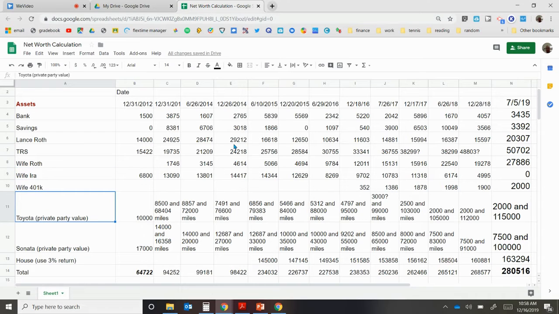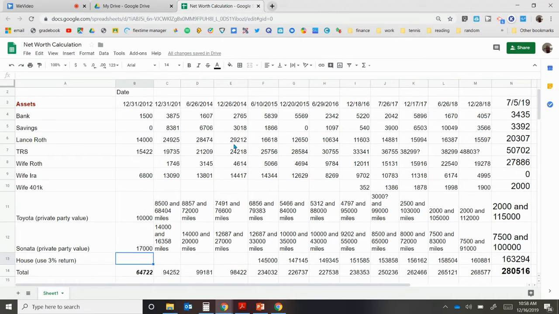The only two cars we've had since 2012 were my Toyota Corolla and a Hyundai Sonata. I put the private party value, because again, I said assets are money that you could get back if you sold that asset. So I put the private party values from KBB, approximate amount of money I could sell the cars for. That's my assets.